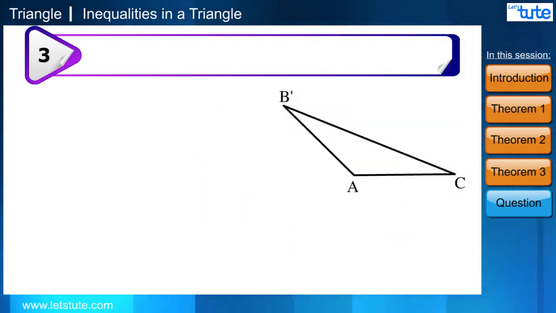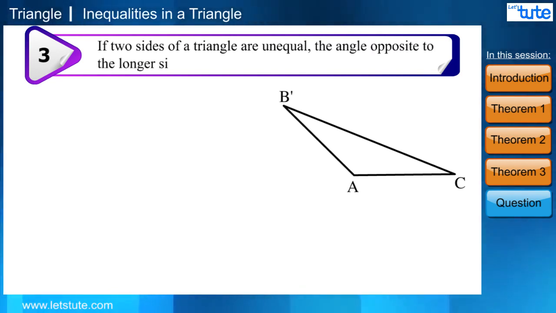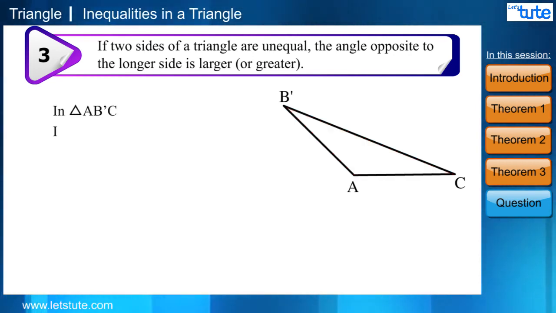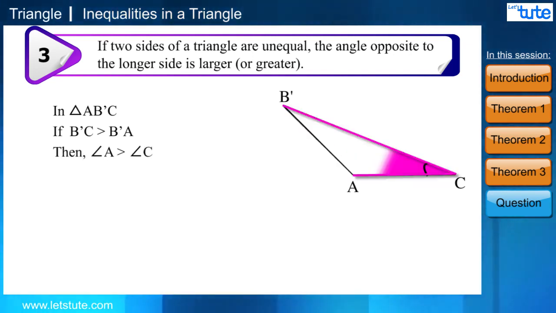Theorem 3 says, if two sides of a triangle are unequal, the angle opposite to the longer side is larger or greater. In triangle AB dash C, if B dash C is greater than B dash A, then angle A is greater than angle C. Let us solve one example based on these theorems.